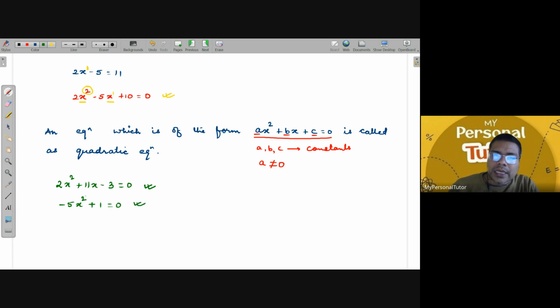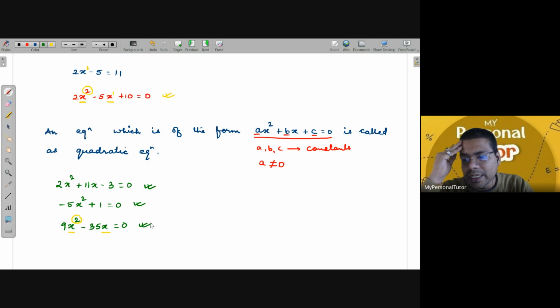Why? Because you should always look for the highest power on the variable. Whenever you have any variable, and if the highest power on the variable is 2, then it is a quadratic equation. Even if I write 9x square minus 3x or 35x is equal to 0, this is also a quadratic equation. Why? Because the highest power on the variable is 2, and hence this is also a quadratic equation.